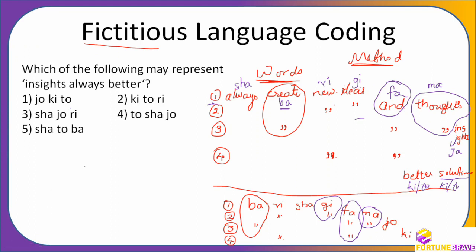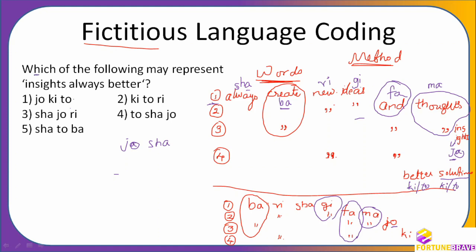Okay, there is one more question. Which of the following may represent "insights always better"? Insights code we know. Okay, we always go from known to unknown. So JO has to be there, and "always" is there. Always is SHA, and better is key or toe. So we will not bother. What we have to find out here is that it should have JO and SHA. Sorry, JO, not JA, JO. Here also I wrote it wrong. Here you can see it is JO. JO and SHA.